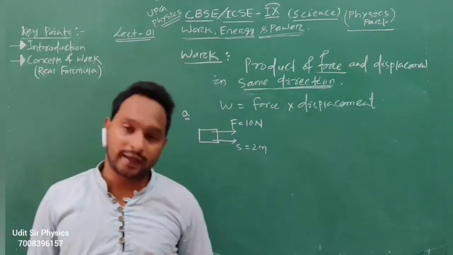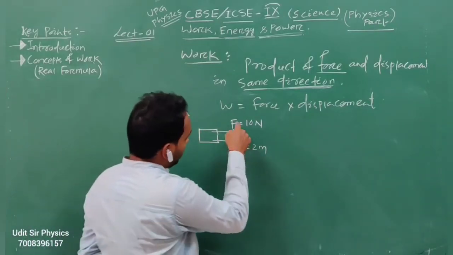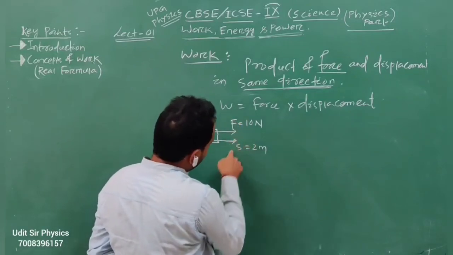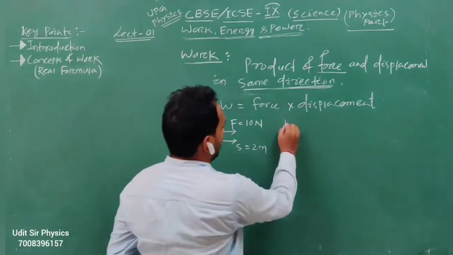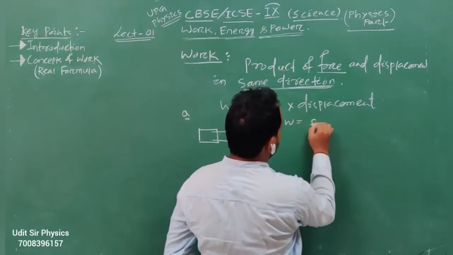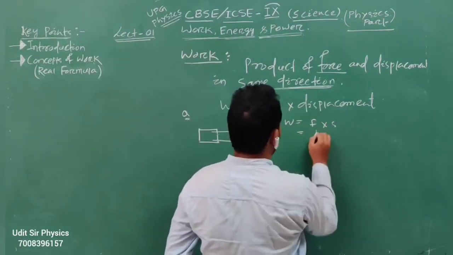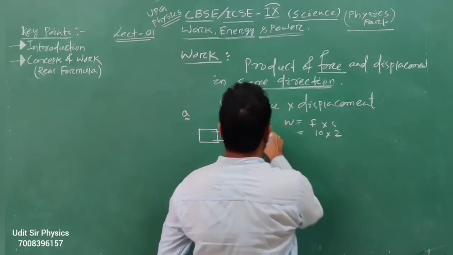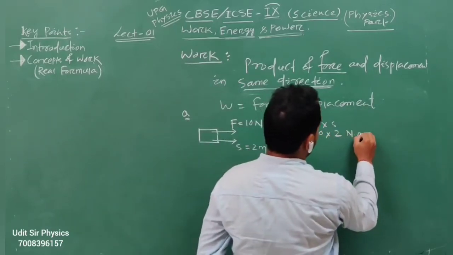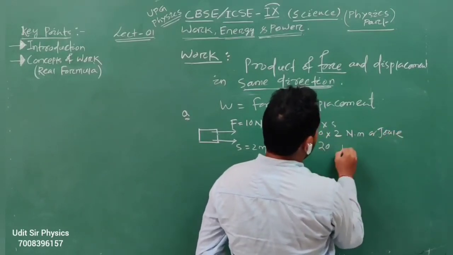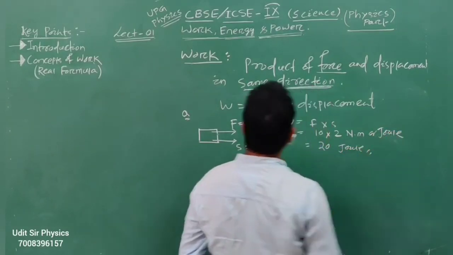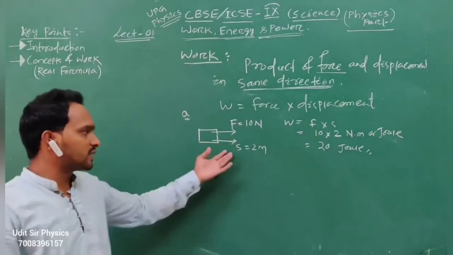Find out the work. Here you see that force and displacement are in the same direction. So work is equal to force into displacement, which is 10 into 2 Newton meter or joule, that is 20 joule. Work is 20 joule. This is a simple question.